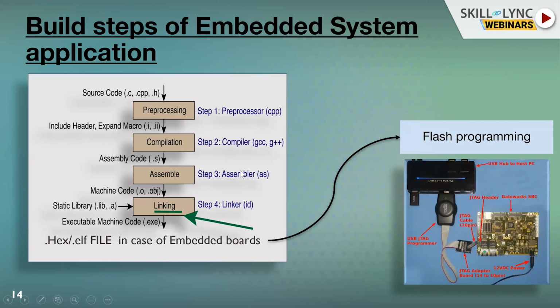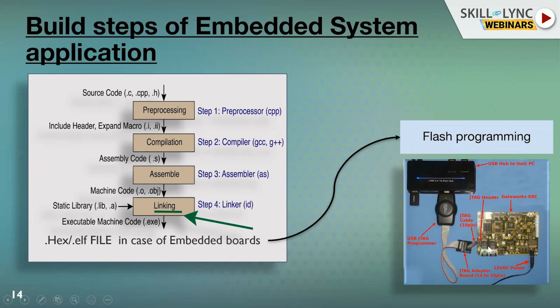Once we have the X file generated, we will load it. For example, in the picture I have shown, there is one simple embedded board with a connector through a JTAG cable, and it connects to a USB device that connects to the PC. So basically we flash the memory using this JTAG.